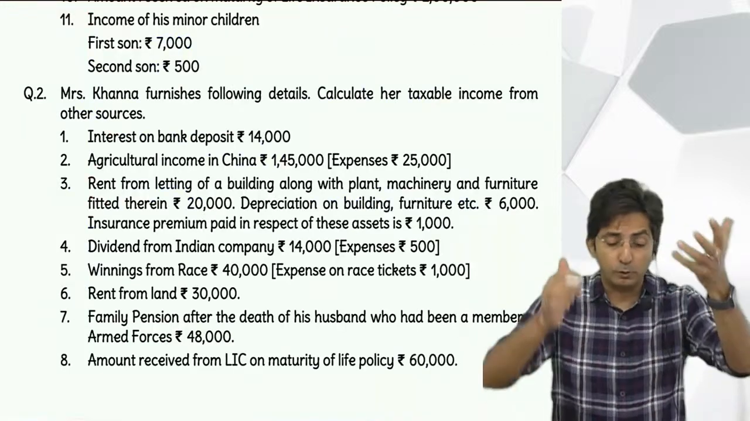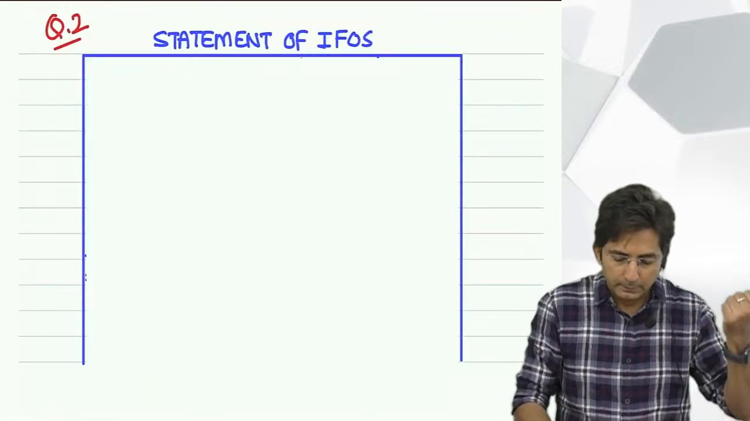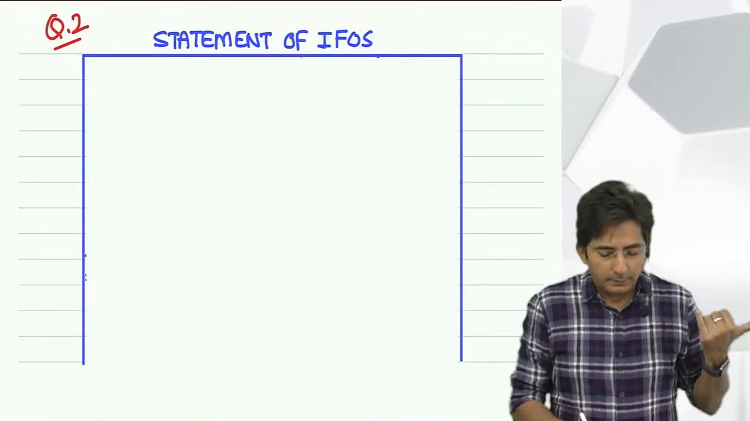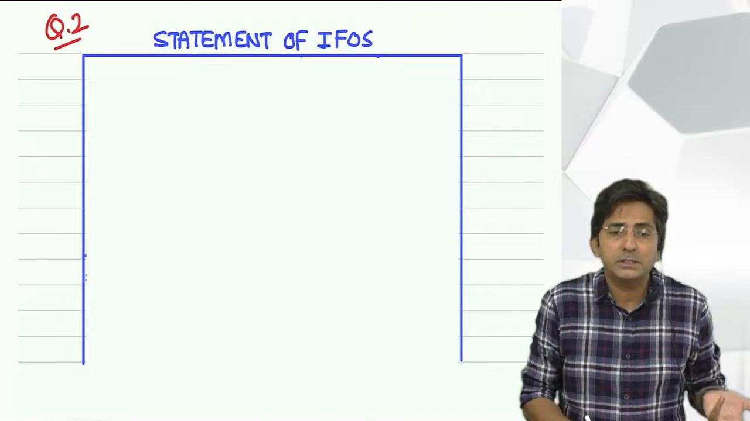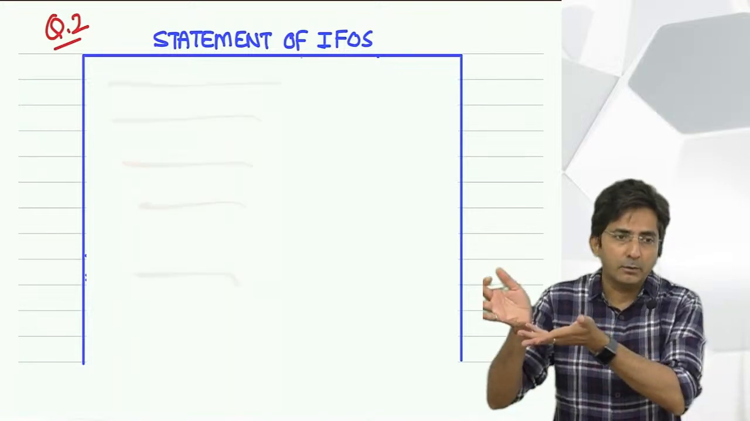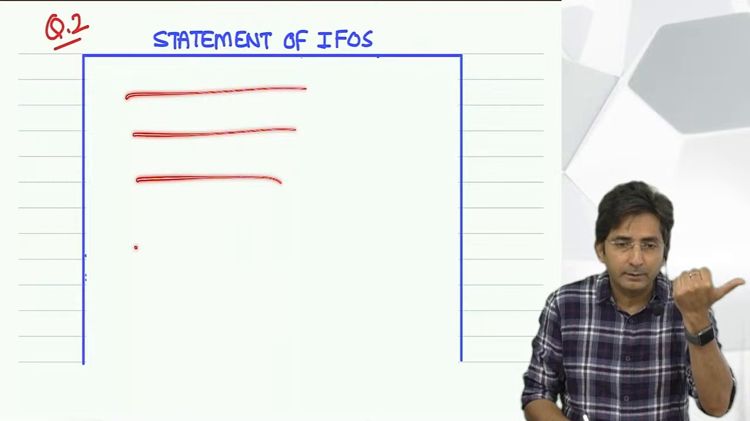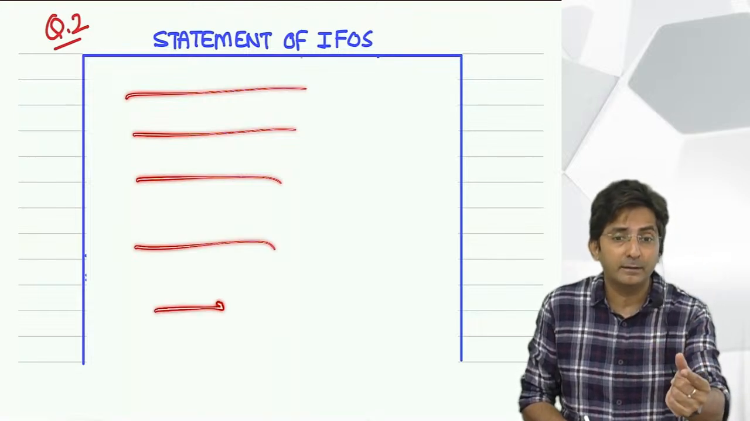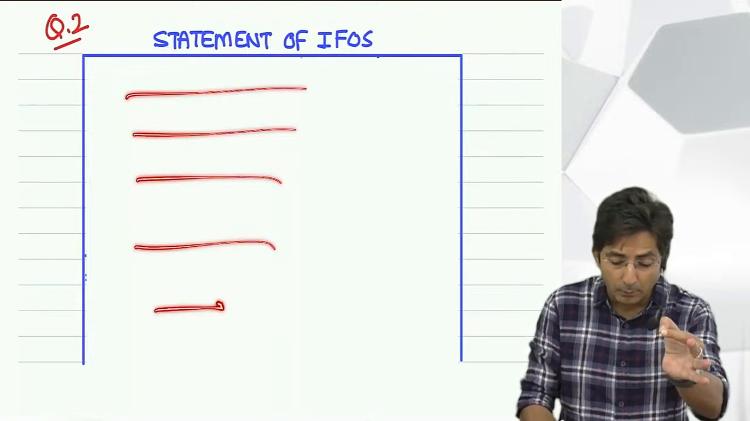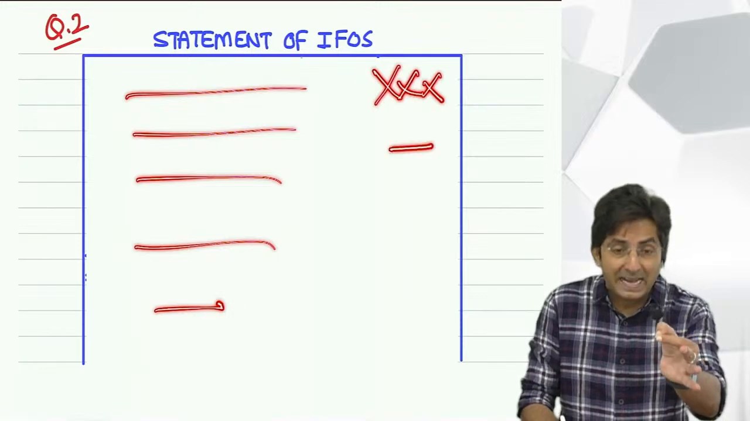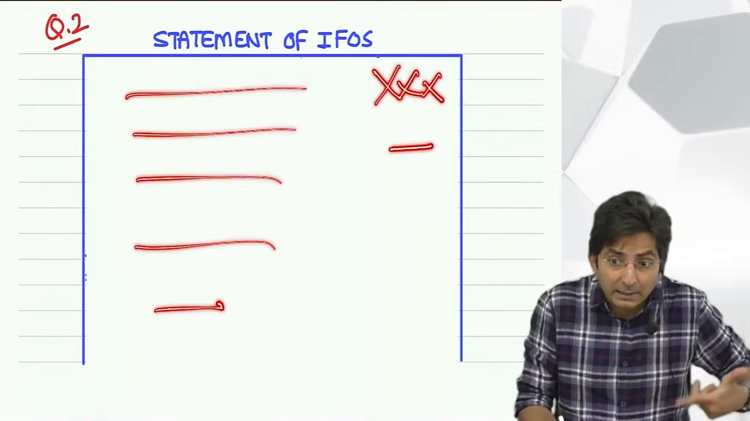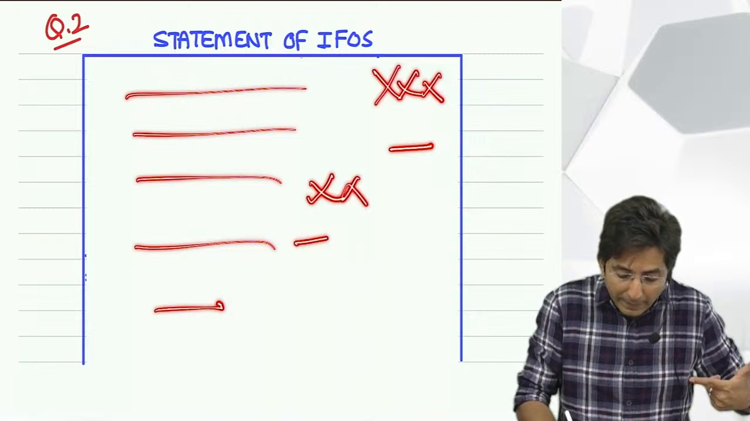Because there is no particular format for this. Here you have to prepare the list as per the question. So we'll read the question one by one and give the effect. And what is the rule for giving the effect? If something is taxable, add the amount; if it is exempt, dash; and if some expenditure comes, then you have to minus.